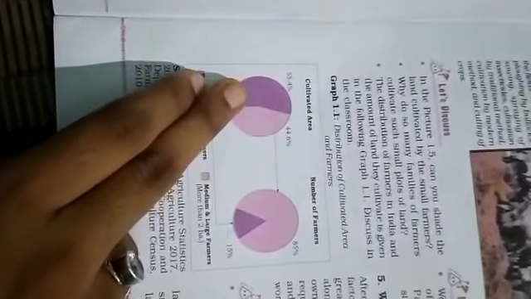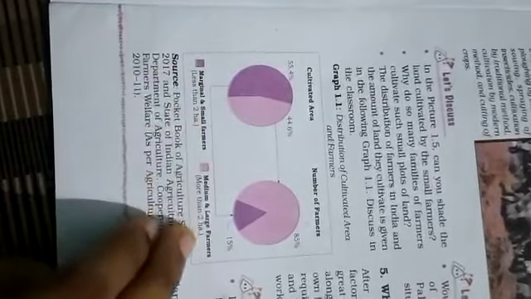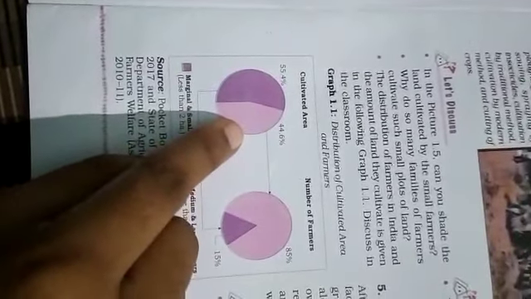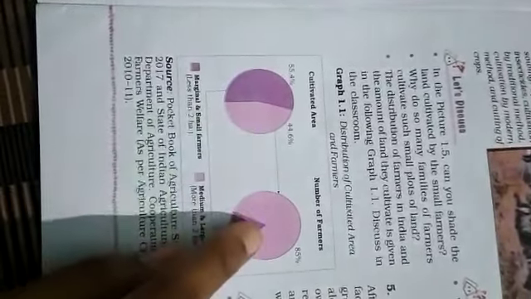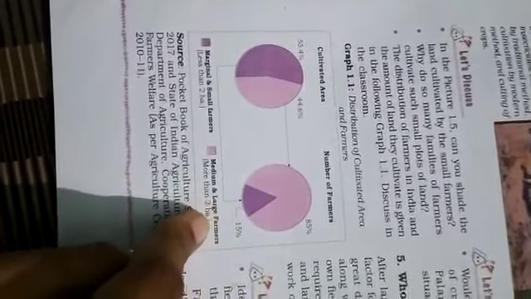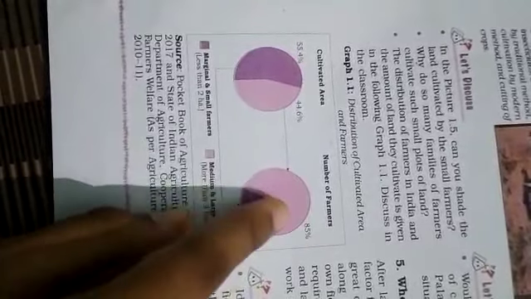Okay, so how many farmers belong to this category? Look, 15%. And 44.6%, how many farmers are there? 85%. Okay, the number of such farmers is 85%.